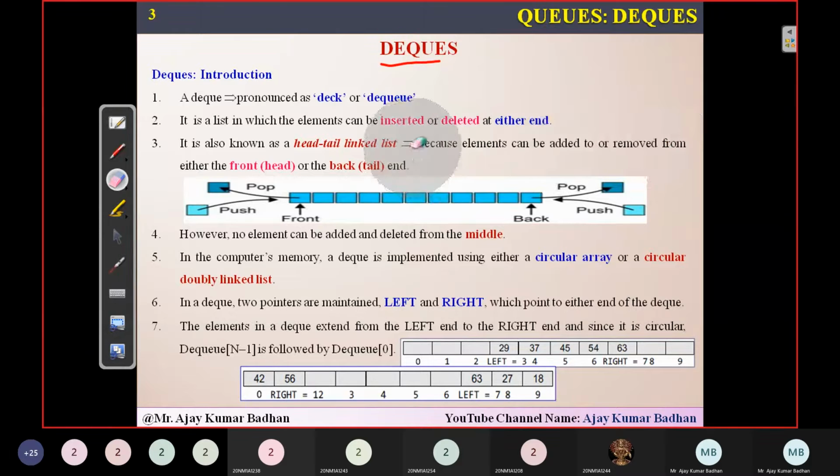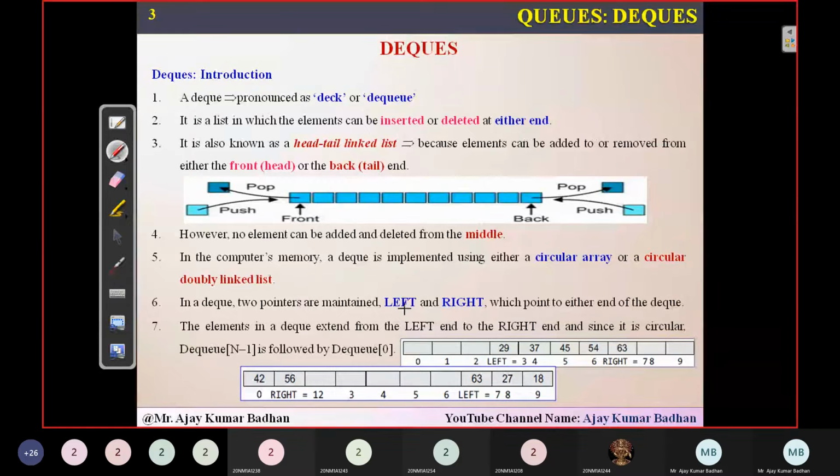But in both cases you can use something called a circular list. Either you can use a circular doubly linked list or you can use a circular queue, which we discussed in the previous session. So you can use any one of them. In this session, I am going to use a circular queue to represent the coding part. Now coming to this, what he's saying is we cannot add or delete elements in the middle. As I stated earlier, the same thing is explained here. Now, implementation also I told you, we can implement it using a circular queue, right? A circular array we can use or a circular doubly linked list we can implement.